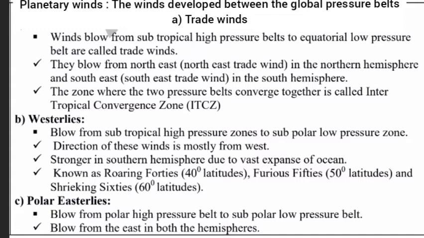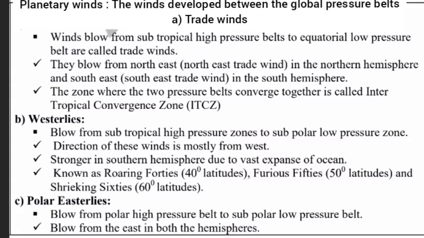B. Westerlies. They blow from subtropical high pressure zones to the subpolar low pressure zone. The direction of these winds is mostly from the west. They are stronger in the southern hemisphere due to the vast expanse of ocean, and are known as roaring 40s, 40 degree latitude, furious 50s, 50 degree latitude, and shrieking 60s, 60 degree latitude.